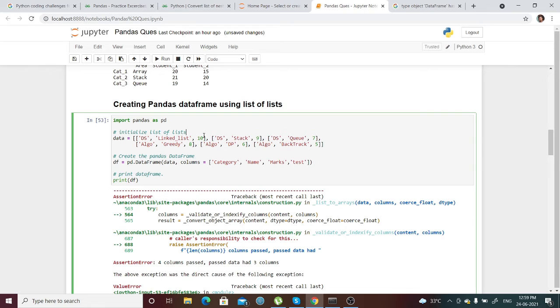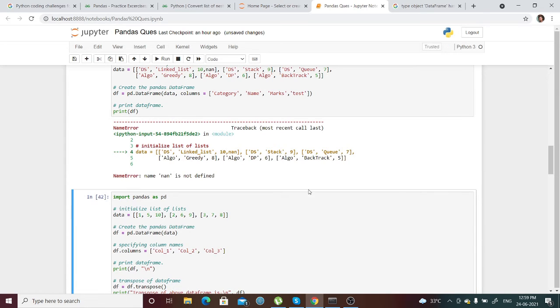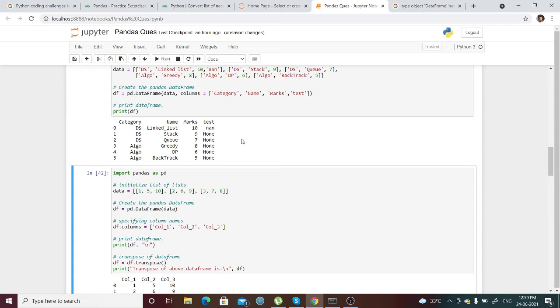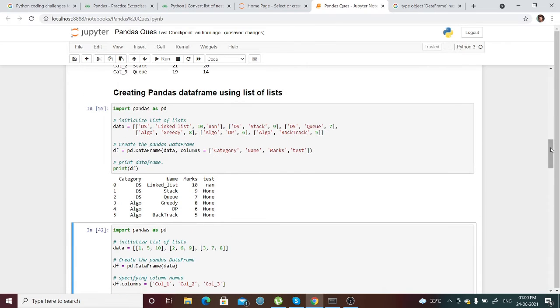But you can pass a NaN value. Supposedly I've taken NaN values. Let's see. Yeah, NaN is not defined. Okay, so any distinct value can be passed and it will work, because NaN can be considered as a value, which is nothing but a string value here.